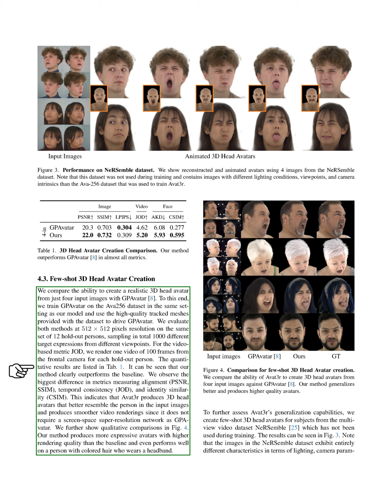The results show that our method significantly outperforms the baseline, particularly in metrics related to alignment, temporal consistency, and identity similarity. This suggests that Avat3r creates 3D head avatars that closely resemble the individuals in the input images and produces smoother video renderings without needing a screen space super resolution network like GP-Avatar.